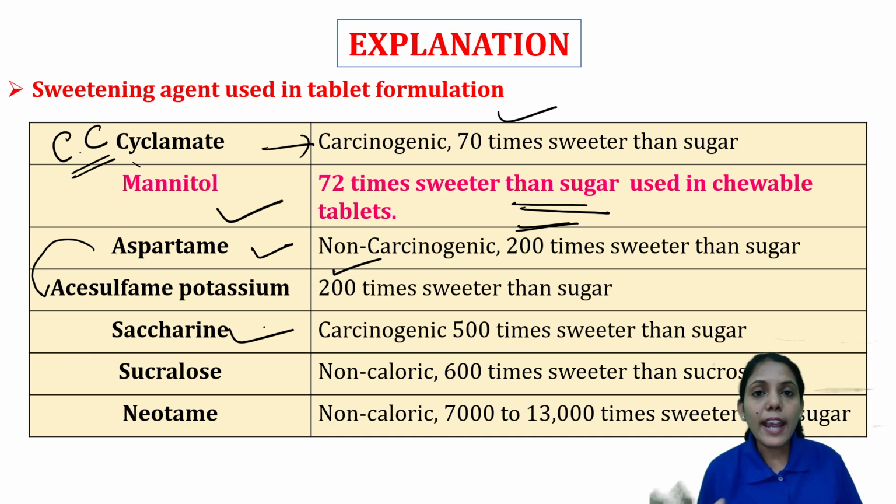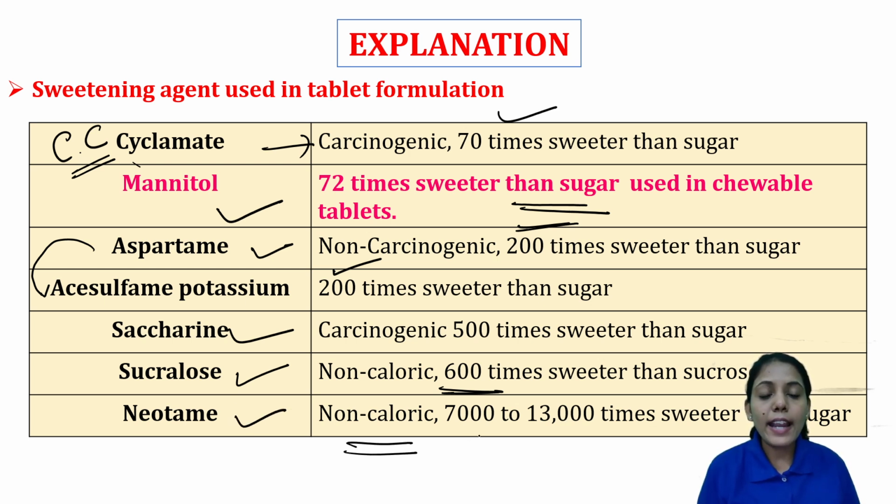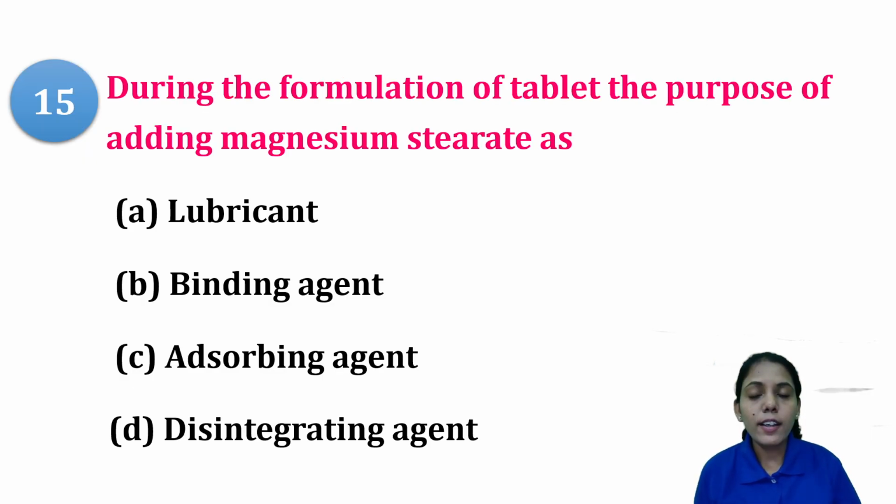Saccharin is carcinogenic and 500 times sweeter. Sucralose is non-caloric, that is, it does not have any calories, and it is 600 times sweeter than sucrose. Neotame is non-caloric and 7,000 to 13,000 times sweeter than sugar. It is already in increasing order, right from 70, then 72, then 200, 500, 600, 7,000, like that. So remember all of these sweetening agents.